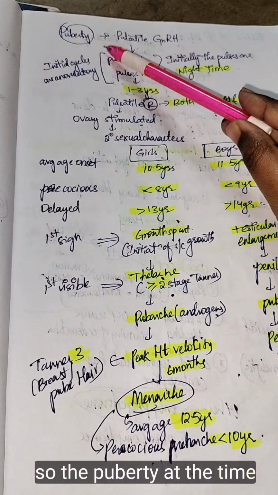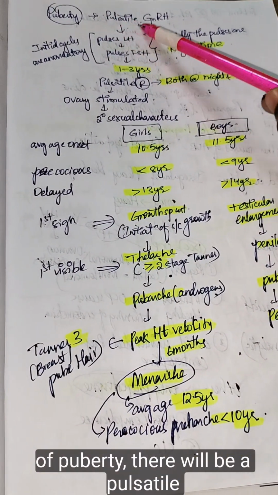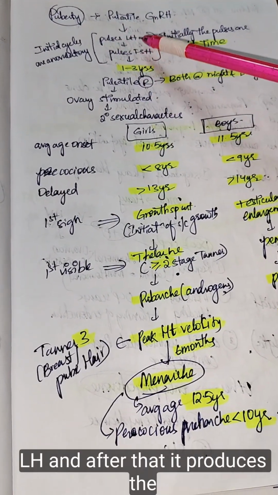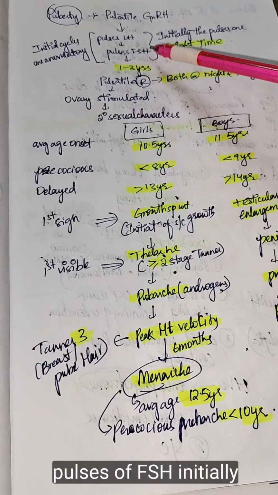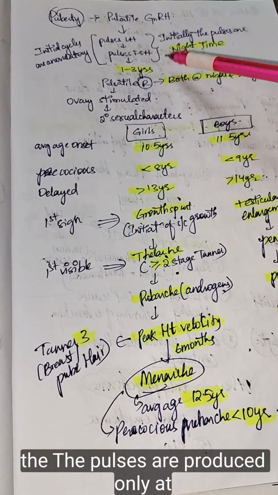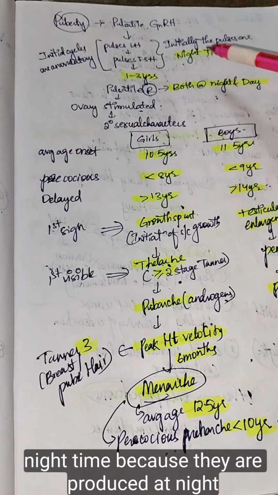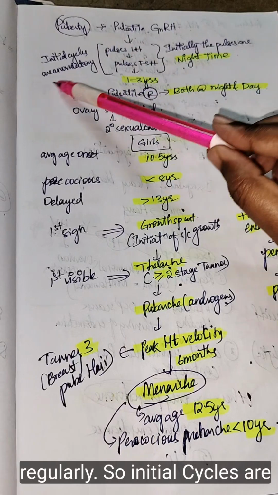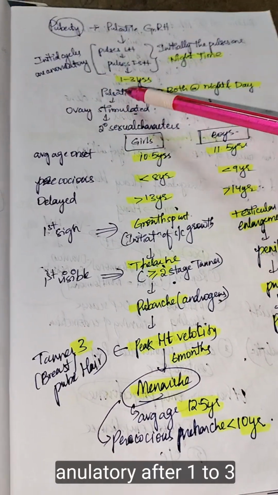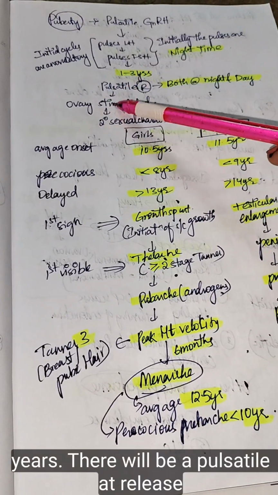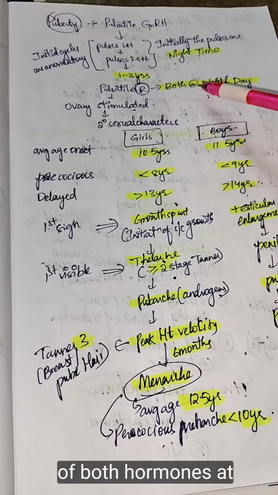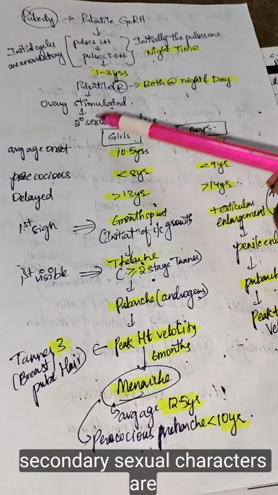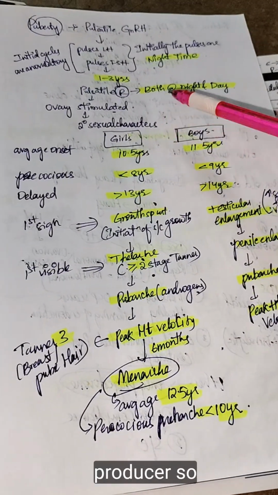At the time of puberty, there is a pulsatile release of GnRH. Because of the pulsatile release, it produces pulses of LH, and after that pulses of FSH. Initially the pulses are produced only at night time. Because they are produced only at night, LH and FSH are not released regularly, so the initial cycles are anovulatory. After 1 to 3 years, there is a pulsatile release of both hormones at night and also in the daytime. That's why the ovary is stimulated and secondary sexual characters are produced.